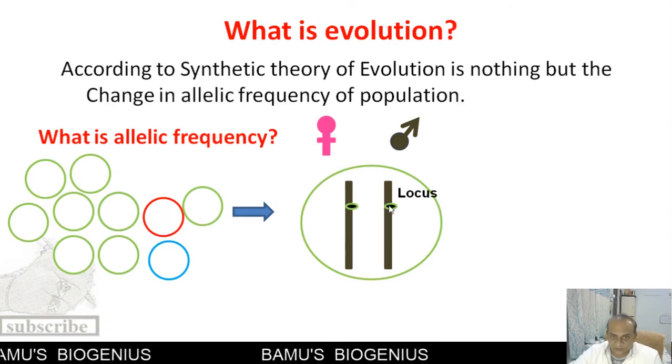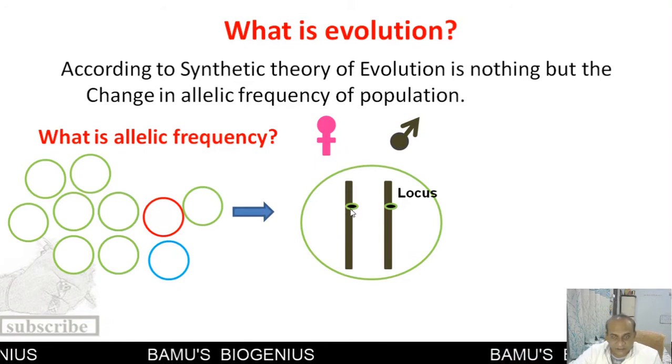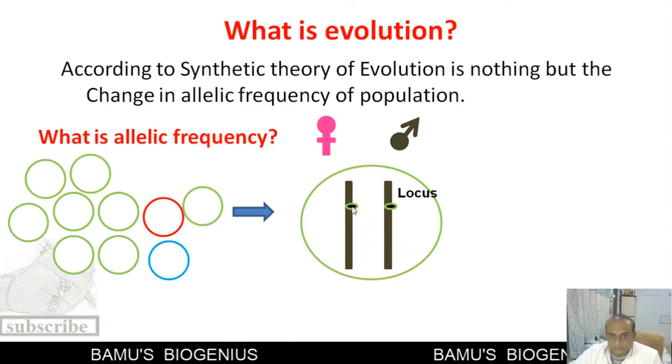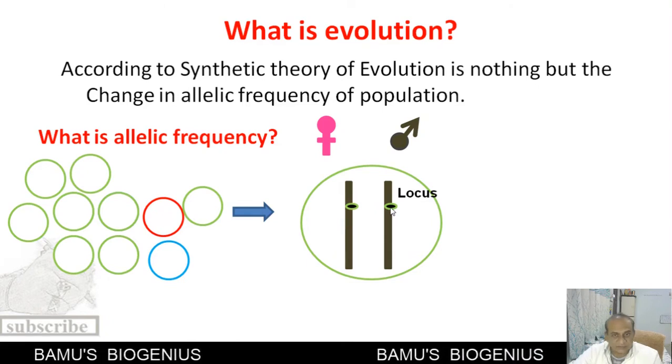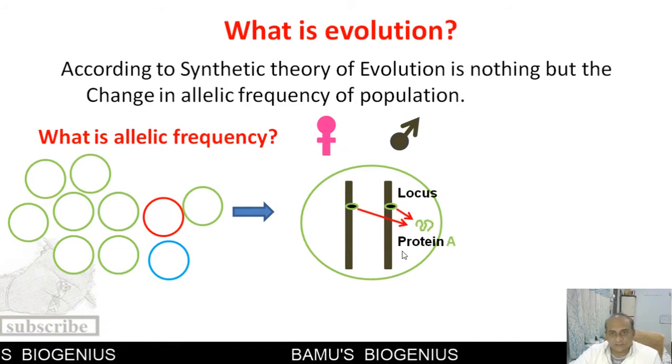As these chromosomes are homologous, the same in size, this particular gene is responsible for synthesizing a particular kind of protein. We will name this protein protein A.